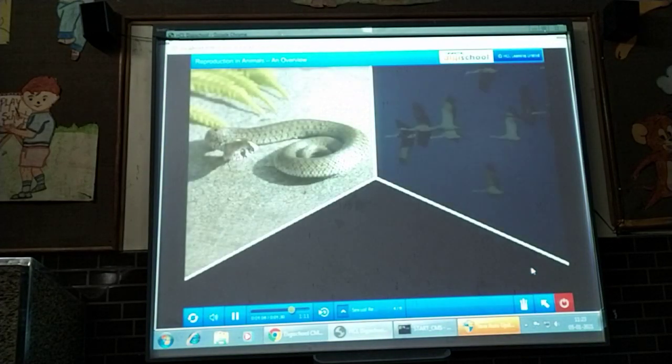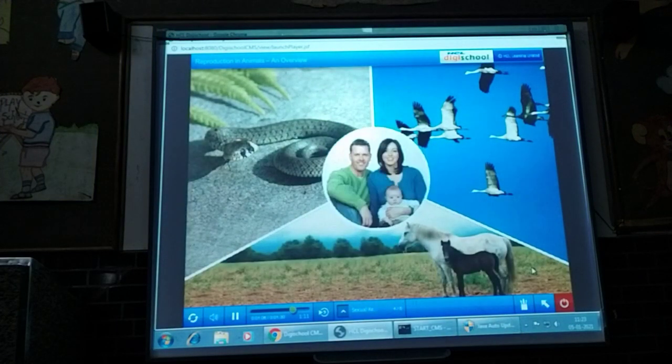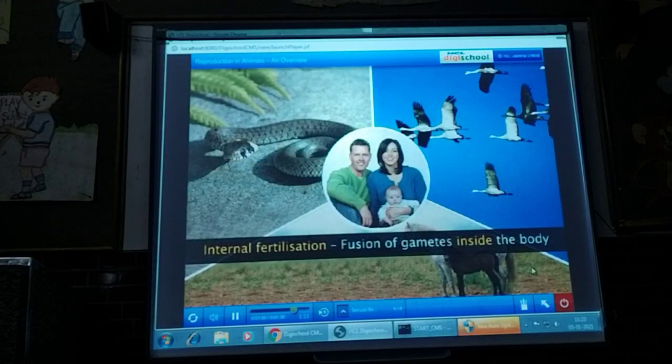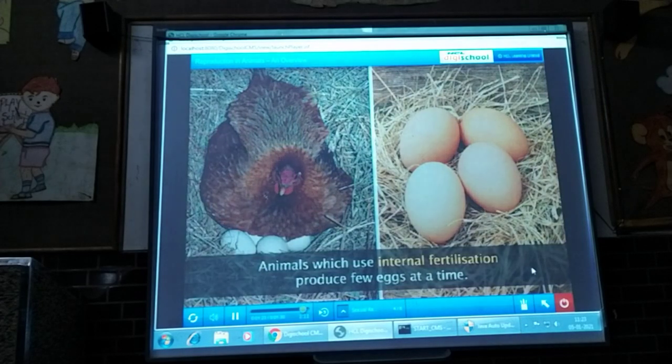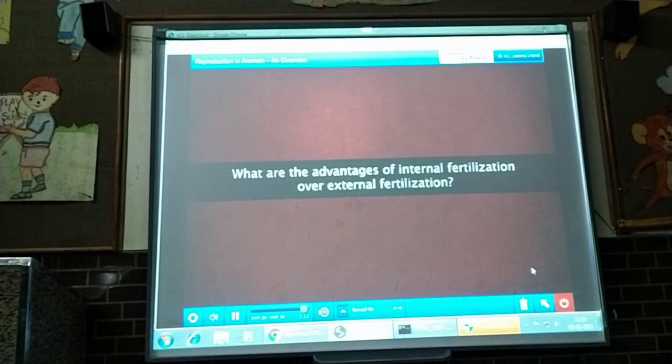In reptiles, birds, and mammals, including humans, fusion of gametes occurs inside the female body. This is called internal fertilization. Such animals generally produce very few eggs at a time. What are the advantages of internal fertilization over external fertilization? Let's see.